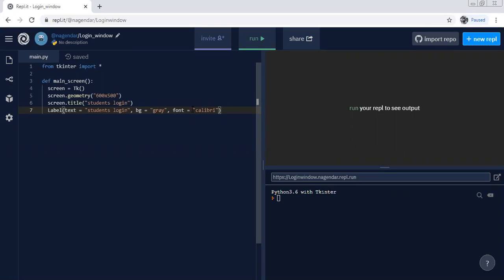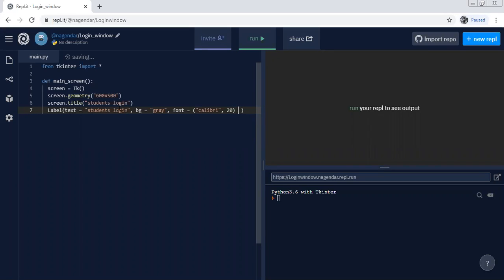This is part of font. Calibri style, and the size is, let's say, 20. Okay.